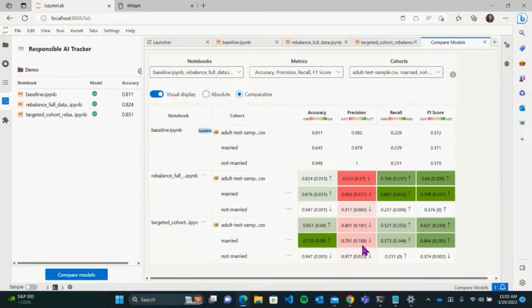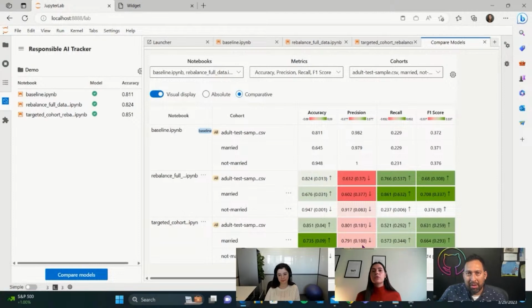We have a lower hit in the precision. And this is the benefit of this more targeted approach, where we focus on the cohorts that need our improvement rather than just a blanket mitigation. This is basically how we use these tools together to iteratively build and improve our models in a way that tells the full story.